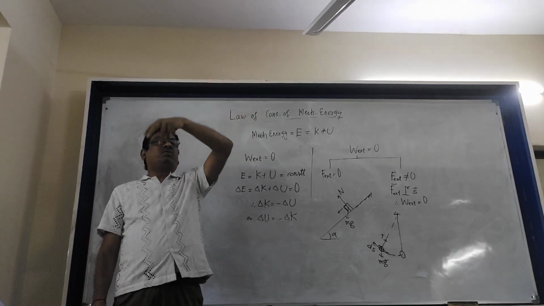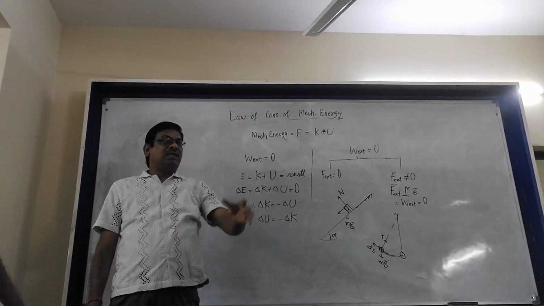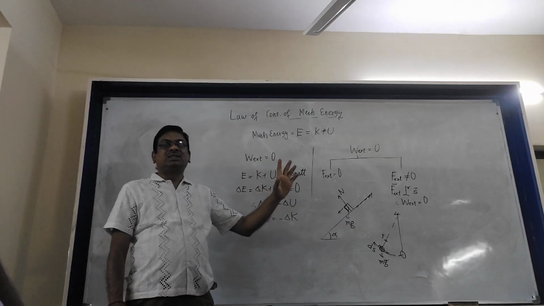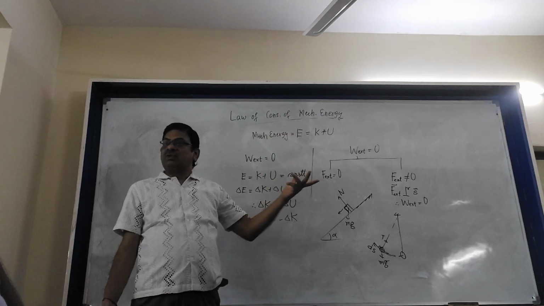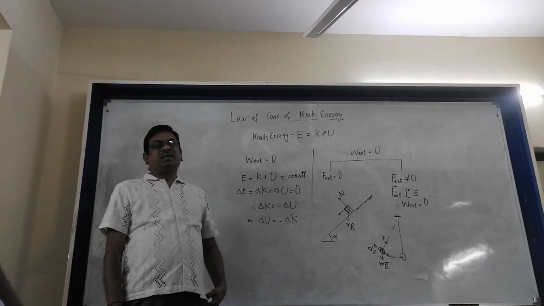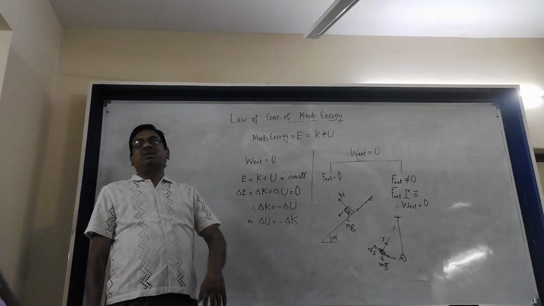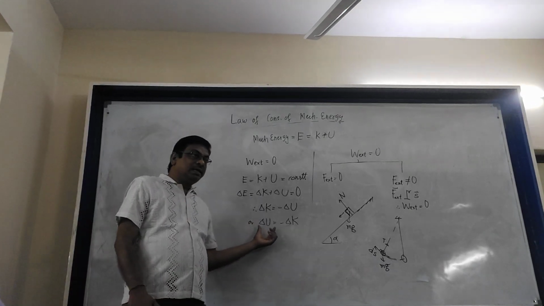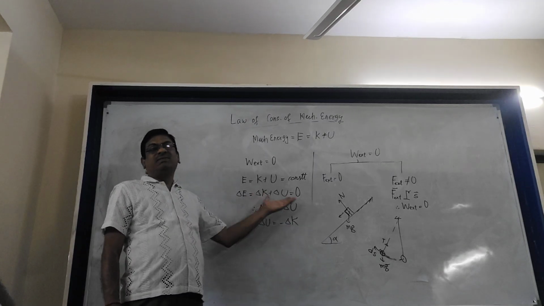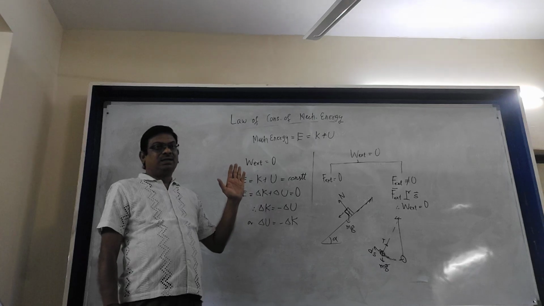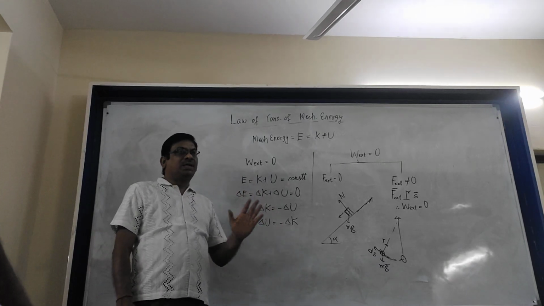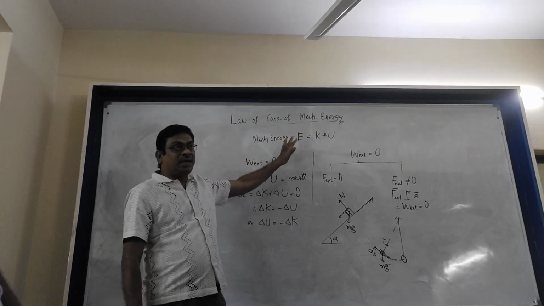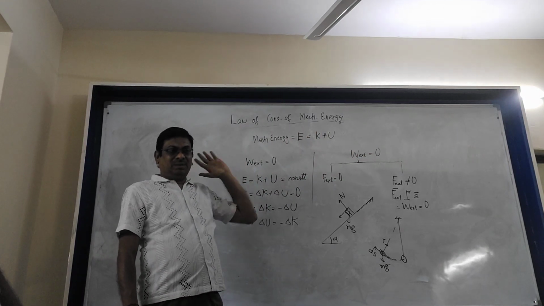Because there is no external force. When you throw a projectile, the only force acting is its weight, and weight is a conservative force. We are talking of external force, not the conservative forces. So there is no external force, so no work done. So you can apply the law of conservation of mechanical energy on a projectile. Of course, we are ignoring air resistance. Is that clear? Increase in potential energy will be equal to decrease in kinetic energy and vice versa. Application, you'll be able to apply. Just ensure that external work is zero and it has to be a conservative field.